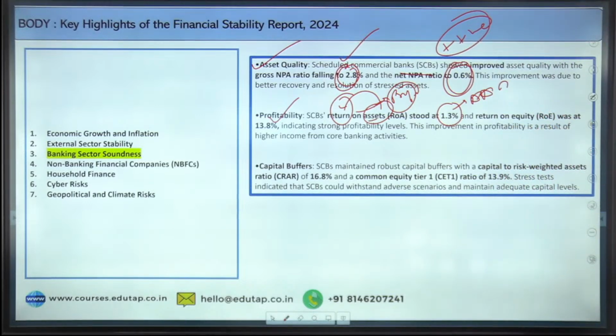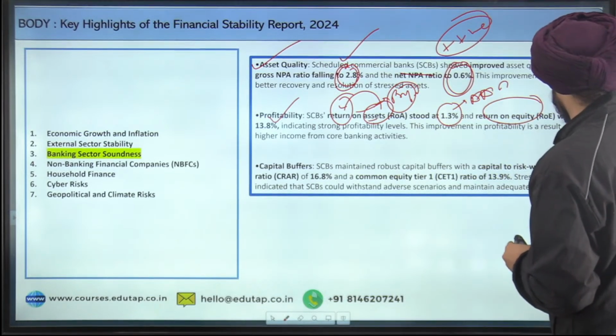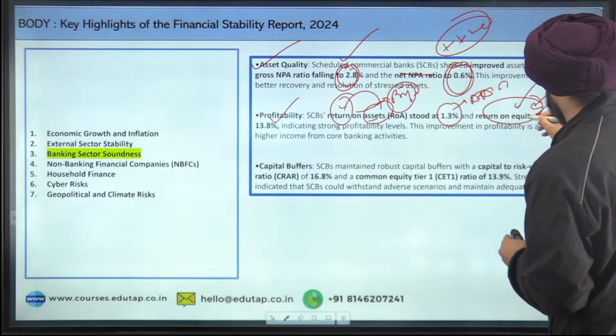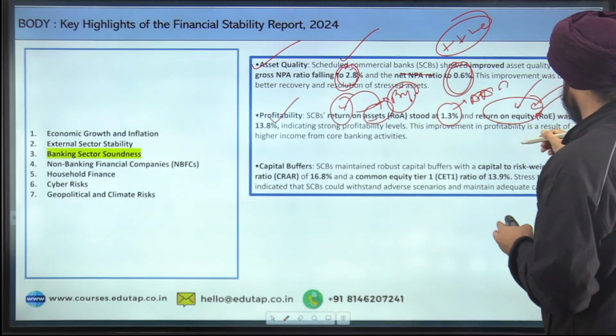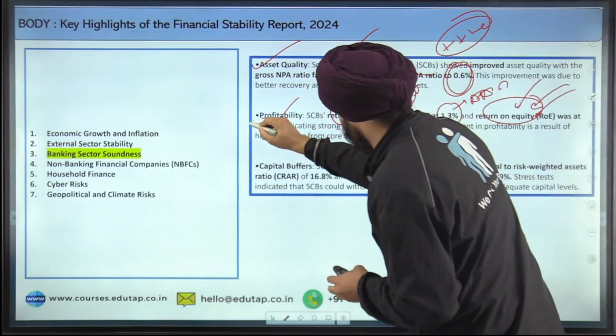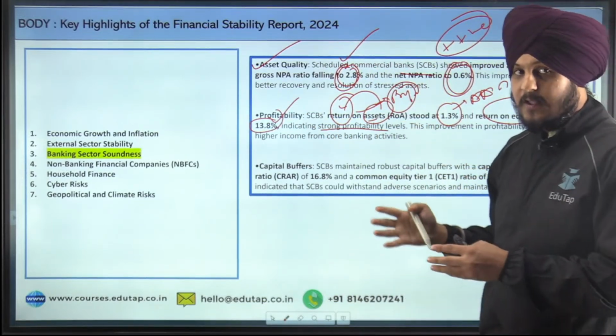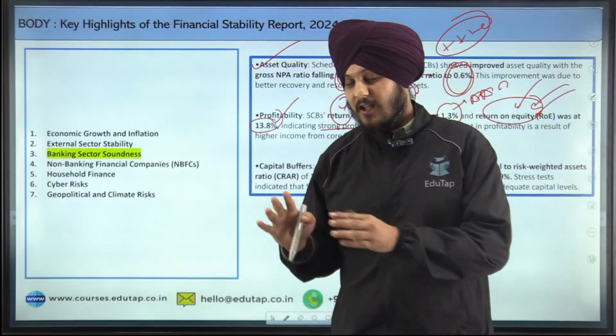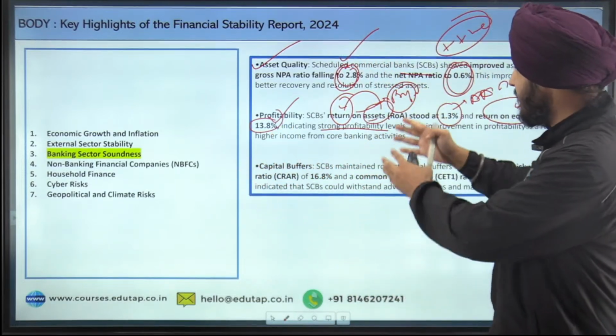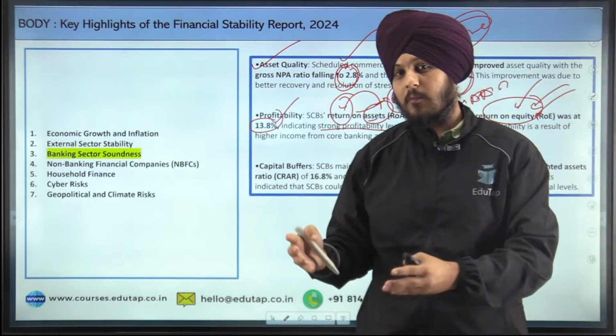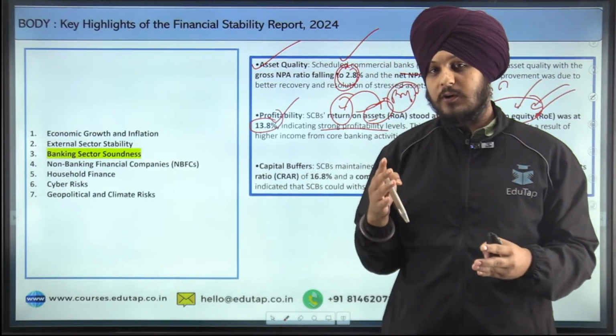And the next thing is return on equity. Return on equity basically means how much profit a bank generates with the money that shareholders have invested in it. If there is a bank in which different shareholders have invested money, that indicates the return on equity, which was at 13.8%, and that indicates strong profitability levels with respect to the banking sector. I hope it is clear to you how our banking sector has also improved when we talk about the asset quality and also its profitability.